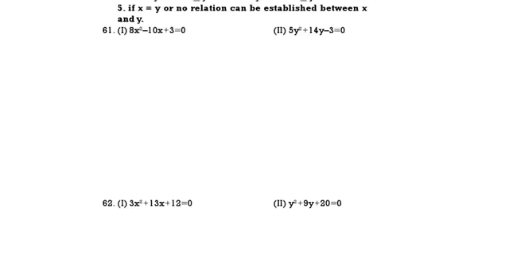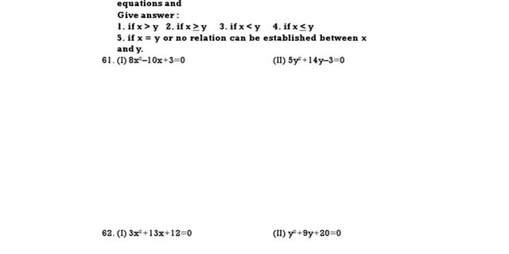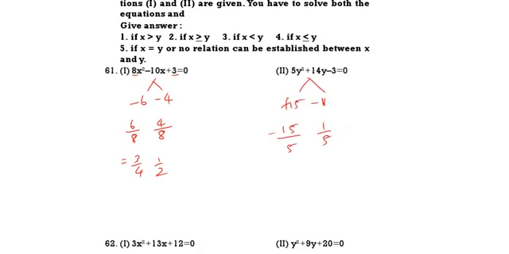61 to 65. In each of the questions, there are two equations. You have to solve both and you have to answer the question. See, first one. 8x square minus 10x plus 3. What is 8 into 3? 24. You can take minus 6 minus 4. Then it will be 6 by 8, 4 by 8. That is 3 by 4, 1 by 2. See here this one. 5 into 3, 15. You can take plus 15 minus 1. Then it will be minus 15 by 5 and 1 by 5. That is minus 3 and 1 by 5.